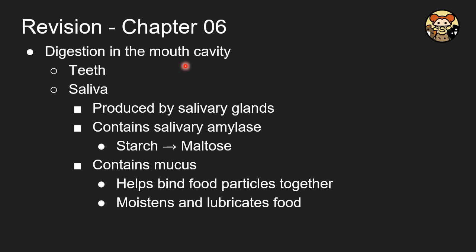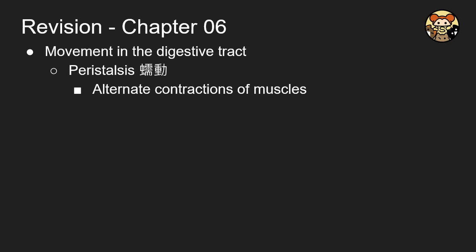So let's start from the mouth. In the mouth, we have teeth, which we talked about previously, and it also has saliva. The saliva is produced by the salivary glands, and it contains salivary amylase, which breaks down the starch into maltose. Remember, maltose is not a monosaccharide, it's only a disaccharide, and it also contains mucus, which moisturizes and lubricates the food for easy swallowing.